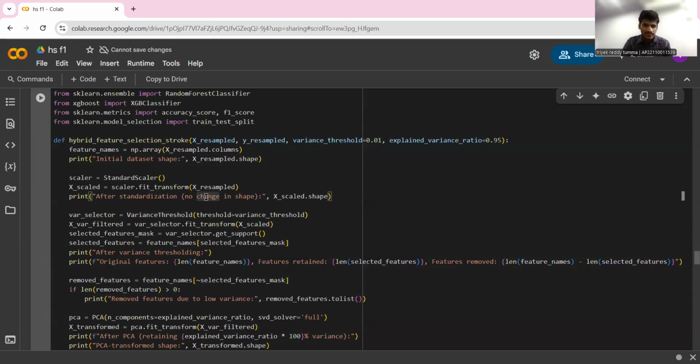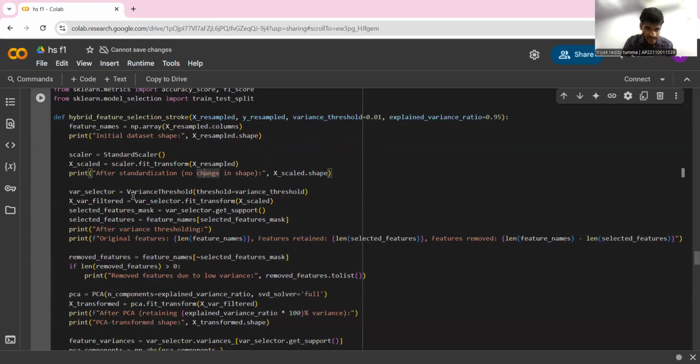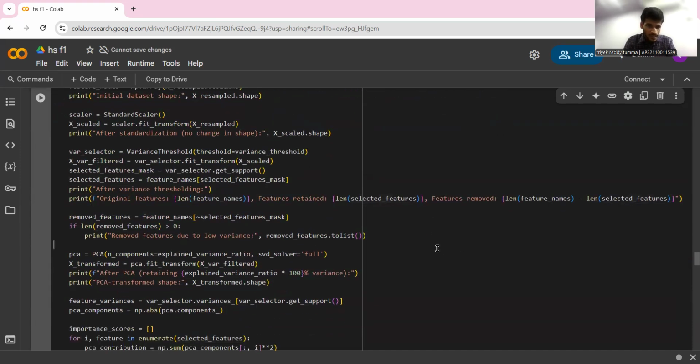As I said just now, we're setting a threshold here, and after setting the threshold, we remove the low variance features. The removed features, we display here as well. After that, we apply principal component analysis.